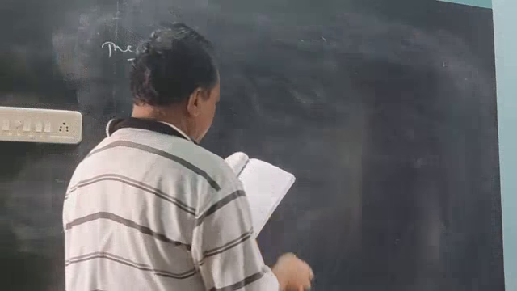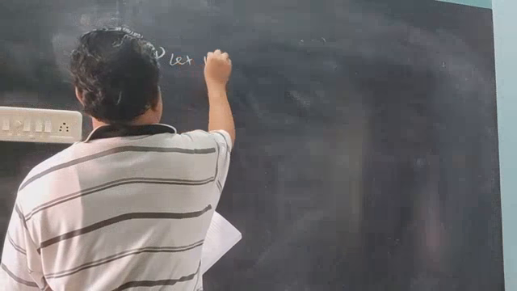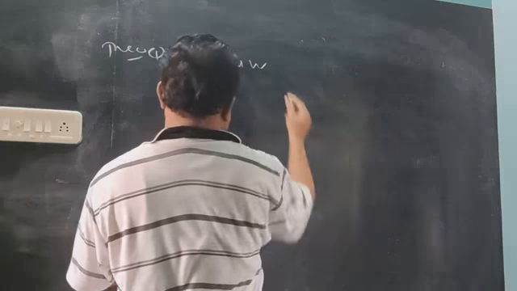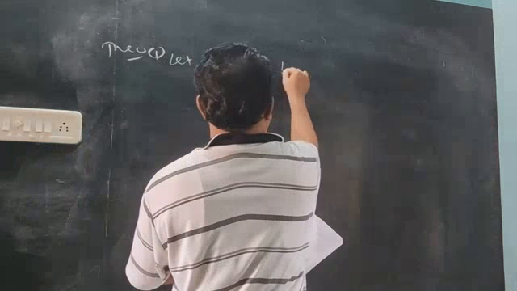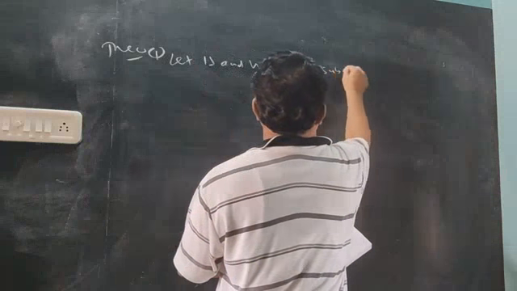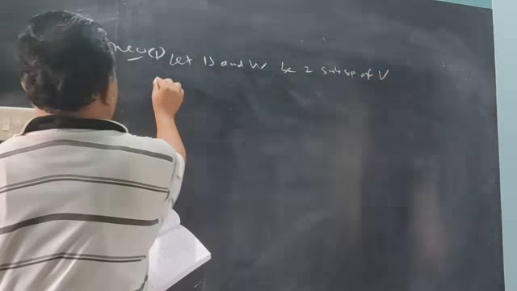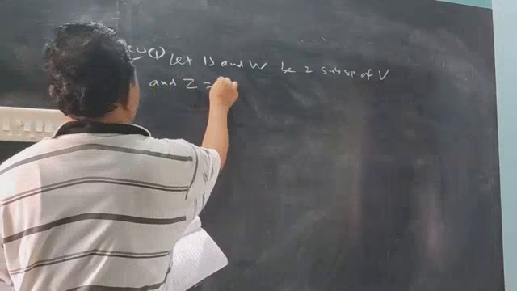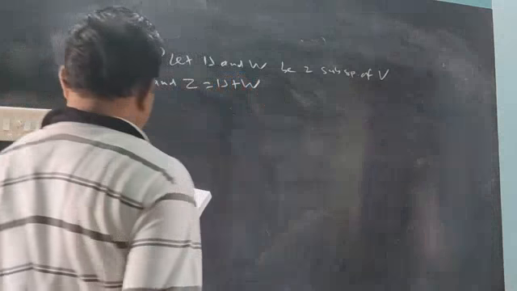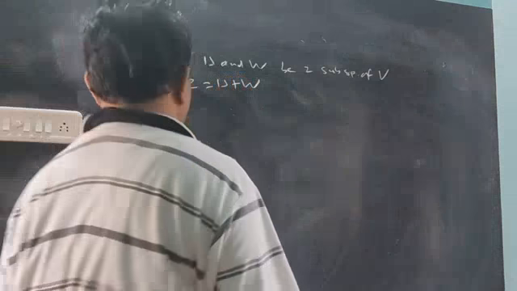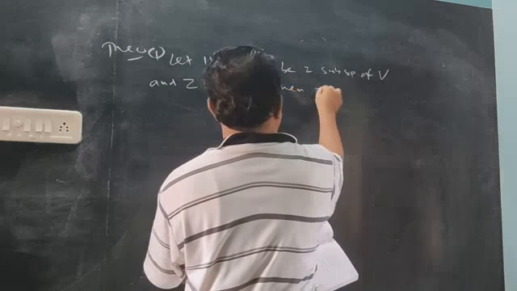Then one theorem about this direct sum. Let U and W be two subspaces of vector space V, and also given to you Z is an ordinary sum. Then prove that